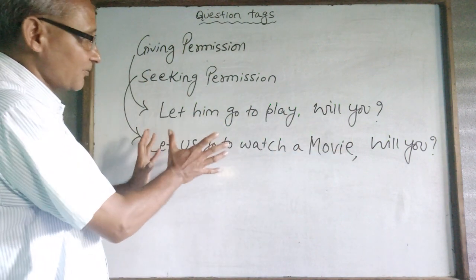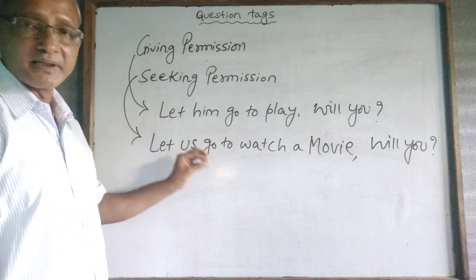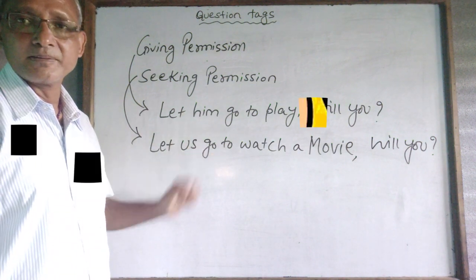This is how we use the question tag in the imperative cases. Remember that the use of modal auxiliaries in the question tag is not customary, however it can be used in formal English. But basically, in positive or negative imperatives, we use will you in the question tag.